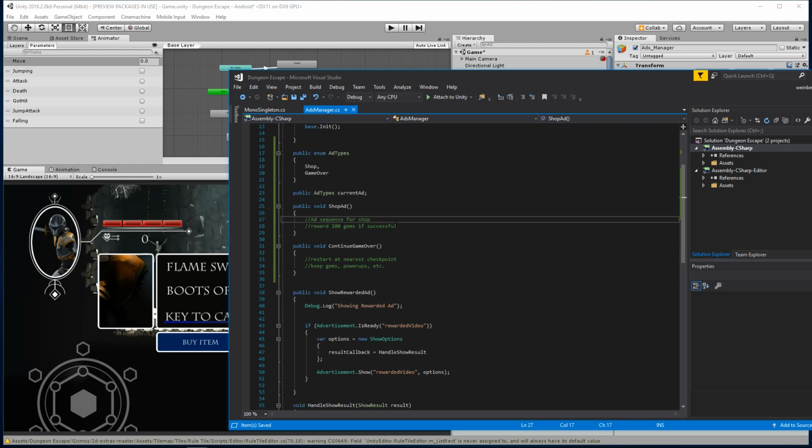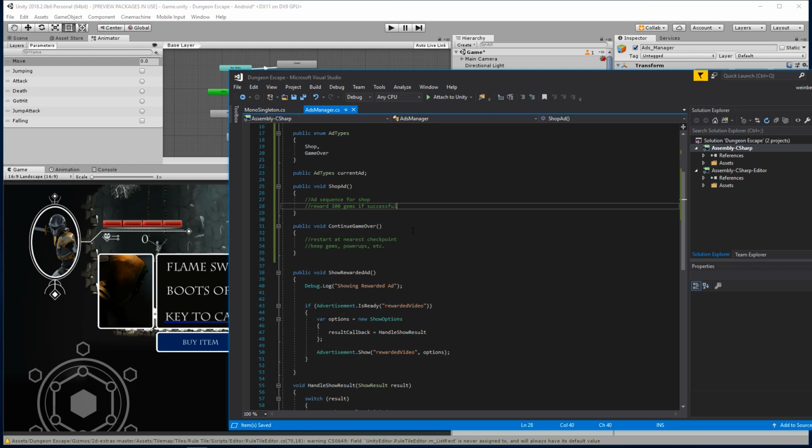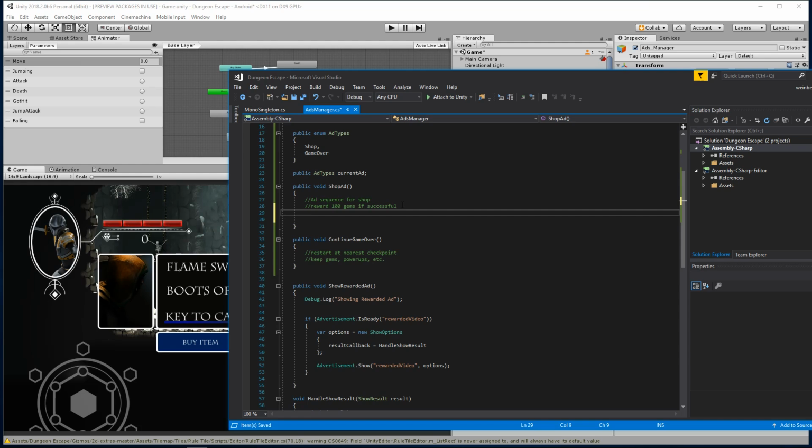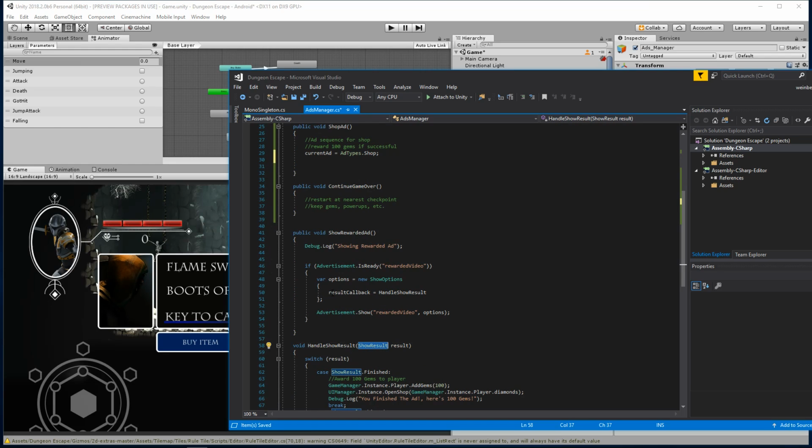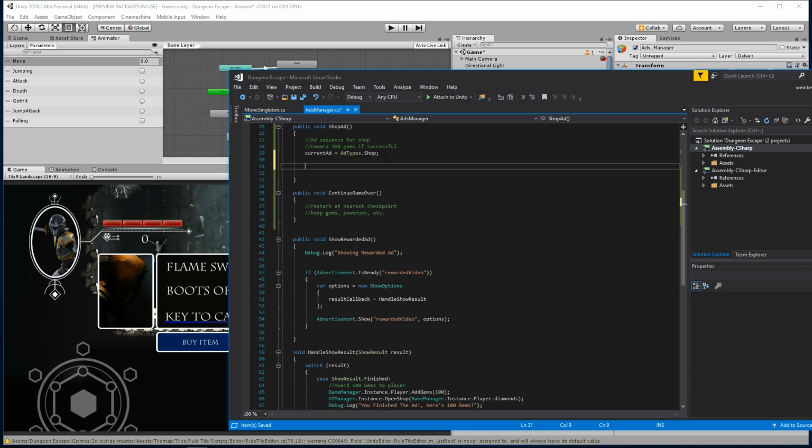So let's create the sequence for this. Reward 100 gems if successful. So when we call this button, when we call the shop ad, we need to say current ad is going to equal ad types dot shop for the shop. And then let's go ahead and create a handle result or a show result, so a result callback here. Let's see how we can do that. Show options. All right, so let's create an options here equals a new show options.